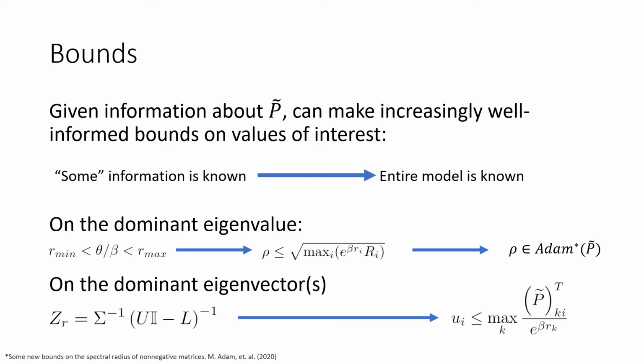With the dominant eigenvalue, we're taking row sums and column sums of this P tilde matrix to get better and better bounds. For the eigenvector, we need some more information since this is not a scalar component. For this construction, all we need is a lower bound on the matrix P tilde and an upper bound on the dominant eigenvalue. With that information, we can construct an element-wise max and min for our left eigenvector by inverting this matrix. Or if we know the entire matrix P tilde rather than some bounds, we can also generate upper bounds on each component of the left eigenvector.